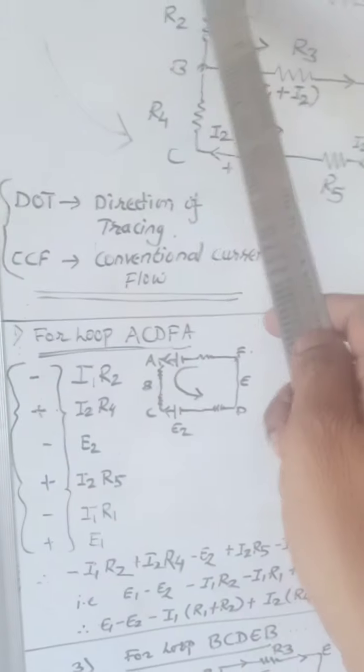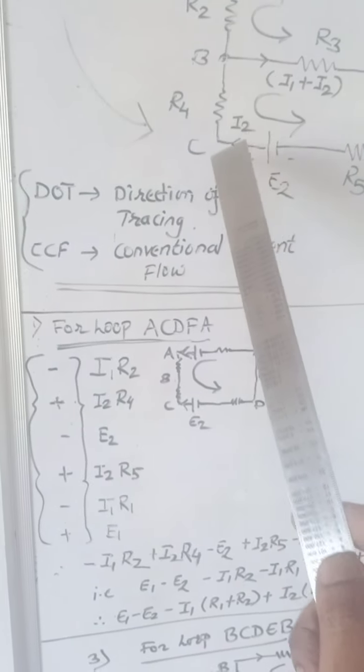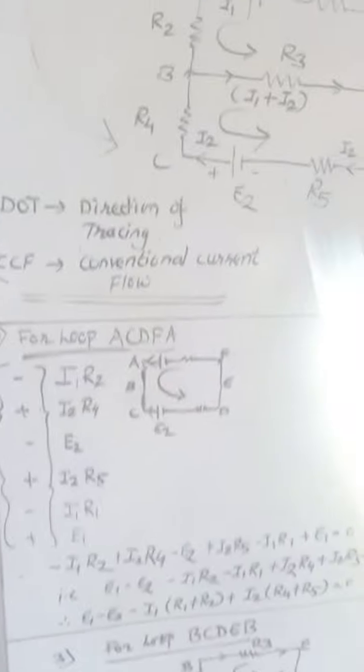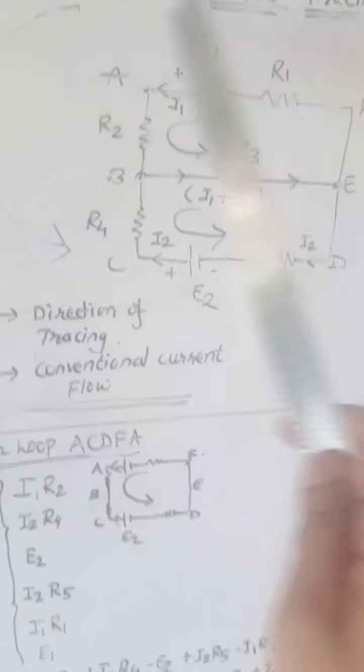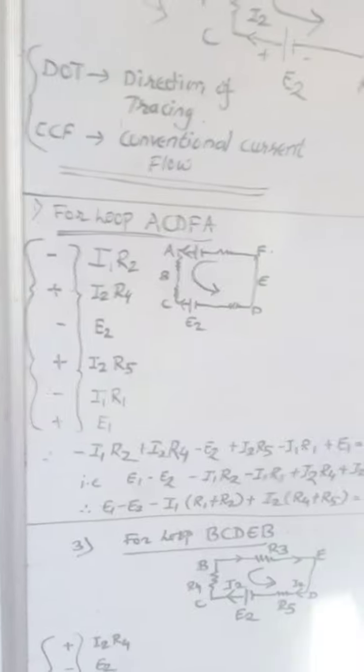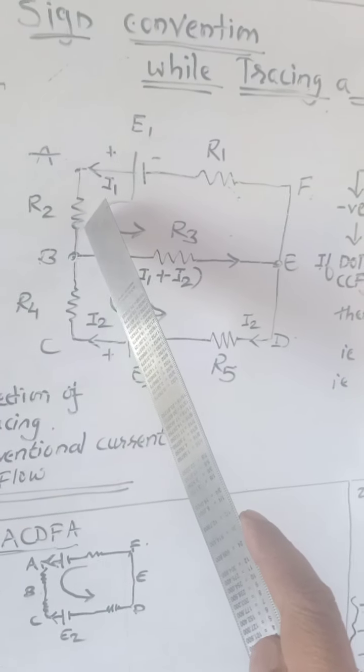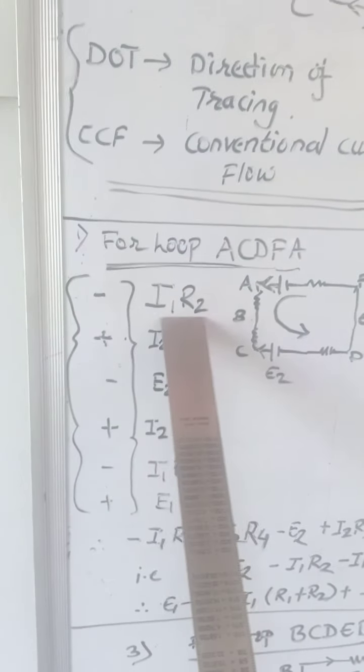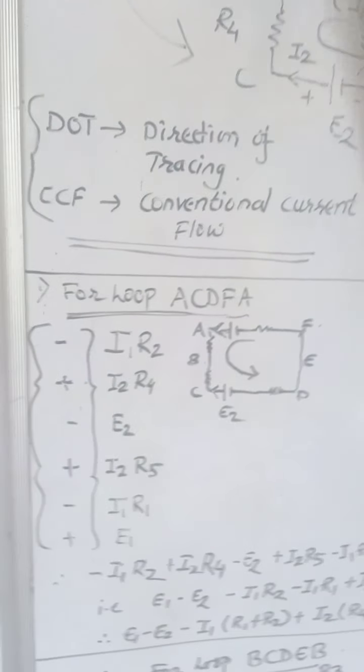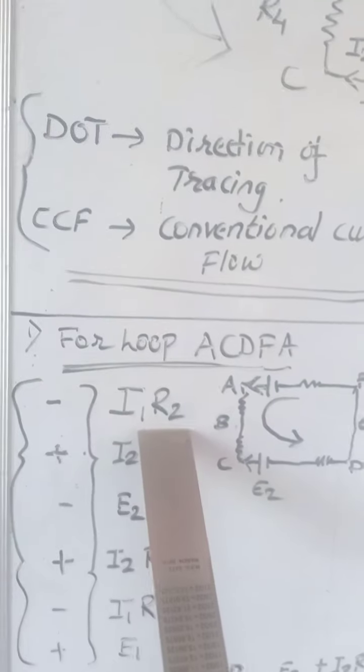Here it is A, B, C, D, E, F, A. Or you may directly say A, C, D, F, the corner points you can also take. Now in this way, which resistance comes first? Starting from A, the first resistance is R2. The current in it is I1, so I1 R2. But how are the direction of tracing and the current flow? Same. So negative, so I1 R2 is taken as negative.